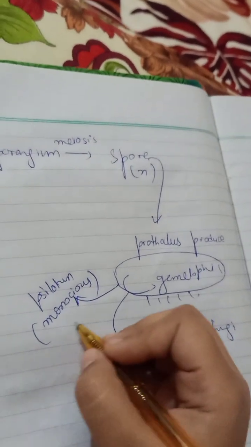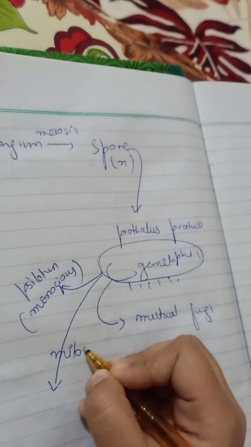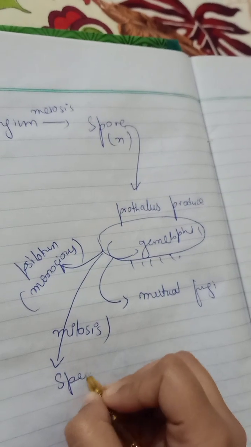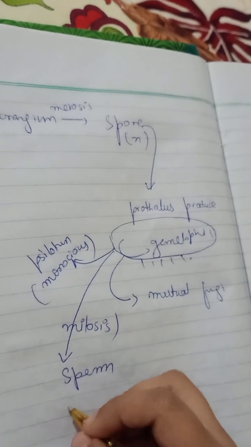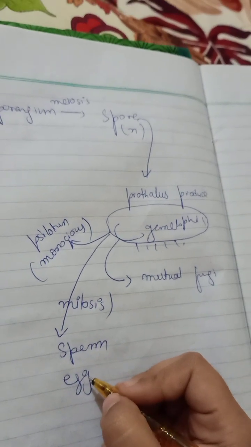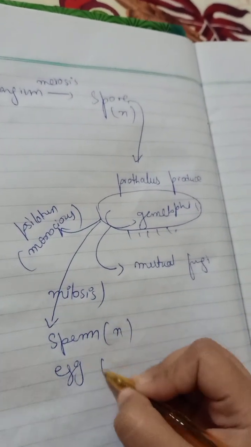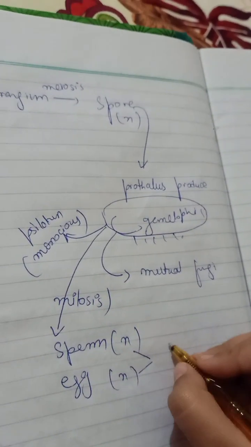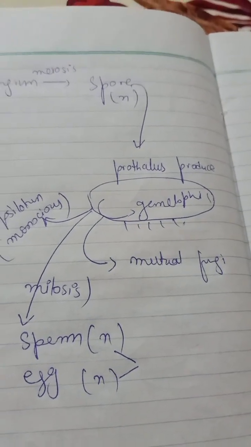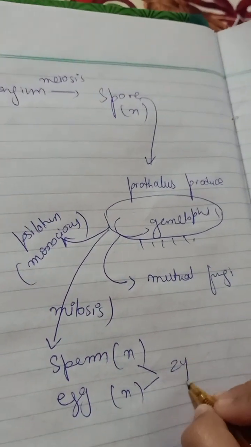Alright. In this gametophyte there will be mitosis, and there will be the production of the sperm, which is the male gamete, and the formation of the egg, which is the female gamete. These are haploid. They will fertilize each other, and there will be the production of the zygote.